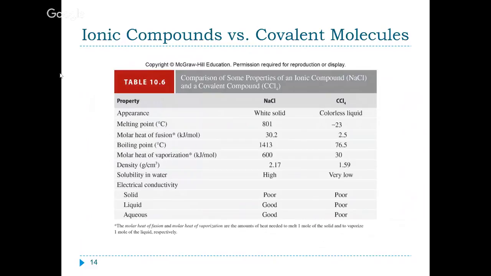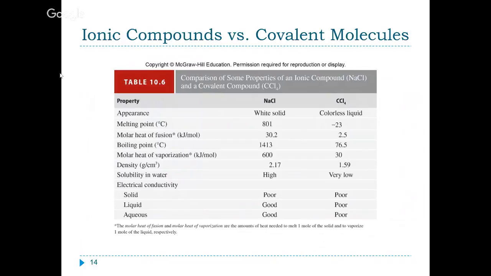Boiling points are higher. Heats of vaporization, because you have to actually disrupt that lattice energy, right? You have to break apart every single one of those cations and anions to truly separate things back into their elements, whereas in molecules, you just have to break apart the covalent bonds. Densities of ionic compounds tend to be higher. Solubility in water varies, but typically your ionic compounds will be soluble. We looked at solubility rules, but typically we see pretty good solubility in water, where molecular compounds sometimes are, maybe not so much.